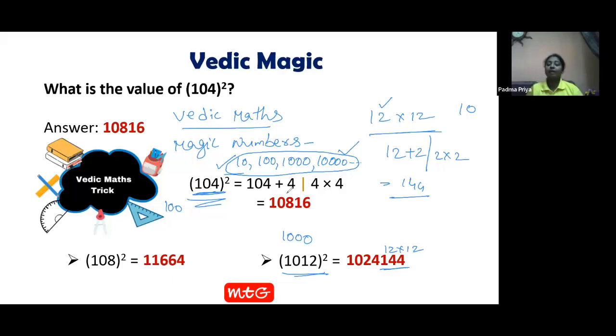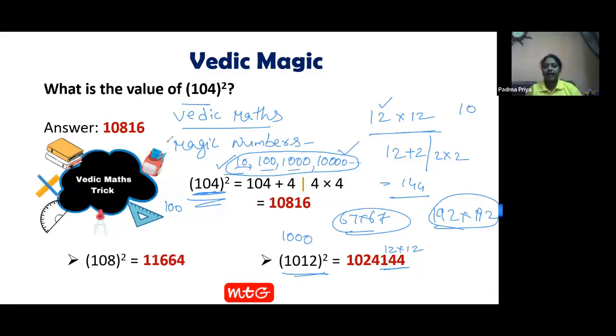Vedic maths is all about using these magic numbers, and some of you had questions in the chat box that, ma'am, is this trick applicable for all the numbers? Like if you want to do 67 into 67, this trick can't be used. There is a different trick for this. If you want to do 192 into 192, you can't use this trick. There is a different trick. This trick is applied only for the numbers which are very close to these magic numbers.